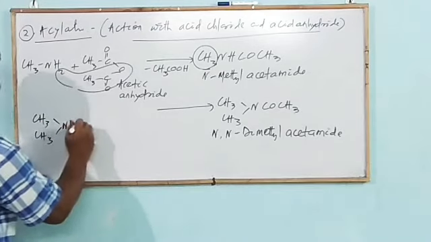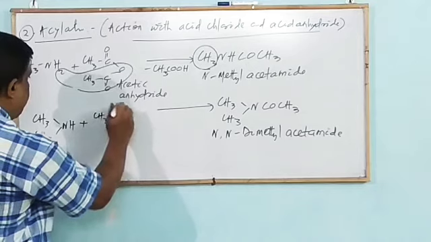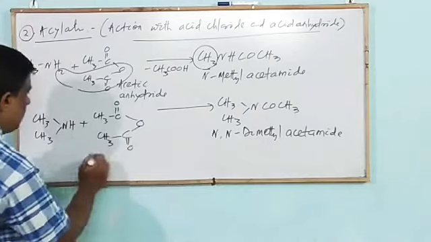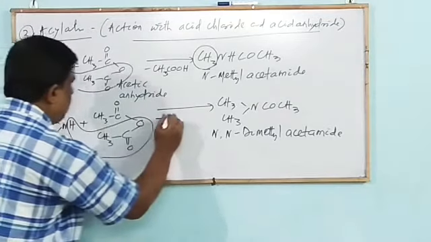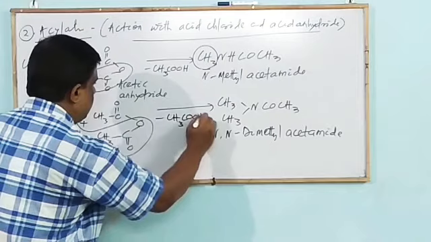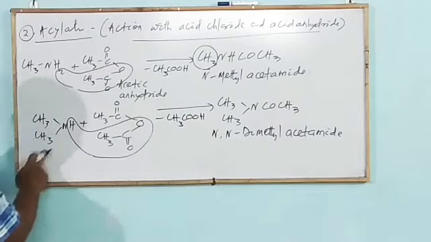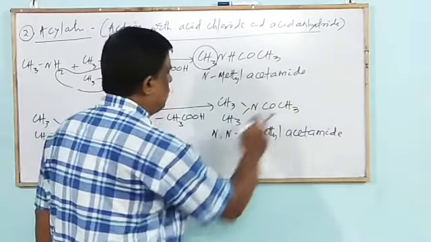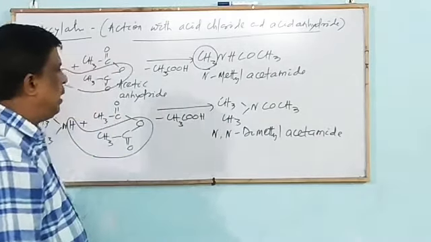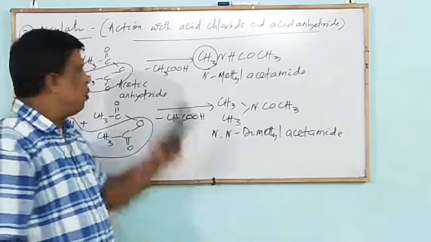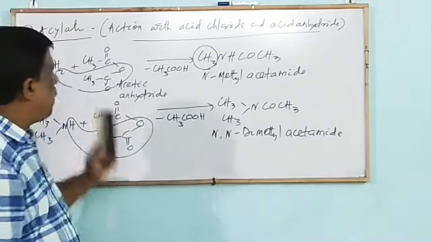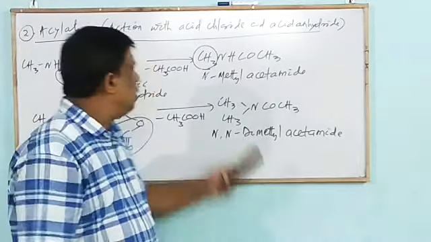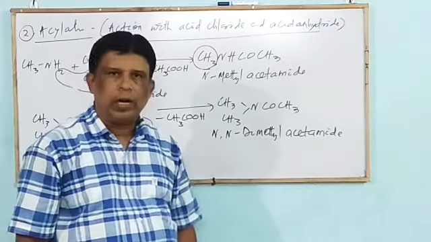Similarly, a 2 degree amine reacts with acetic anhydride, mark that. The byproduct is CH3COOH. Similarly, (CH3)2N COCH3, that is N,N-dimethyl acetamide. So when primary and secondary aliphatic amines undergo acylation, substituted acid amides are formed.